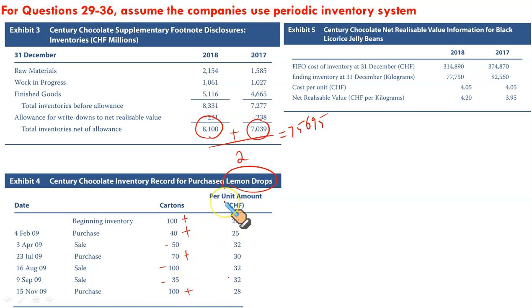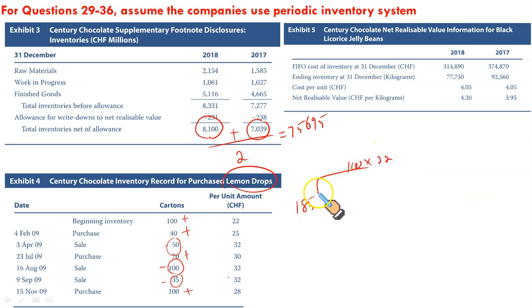What are we required to find out? CGS, cost of goods sold. So these are the items sold: 50, 35 and 100. A total of 185 units were sold. Since the company uses FIFO, it means first in first out. So when these 185 units were sold, the first layer would have been these 100 units at the rate of 22.